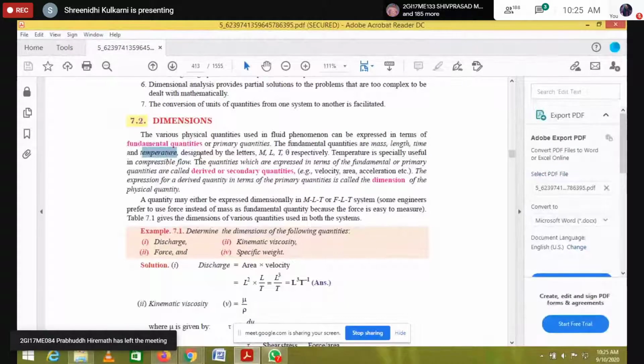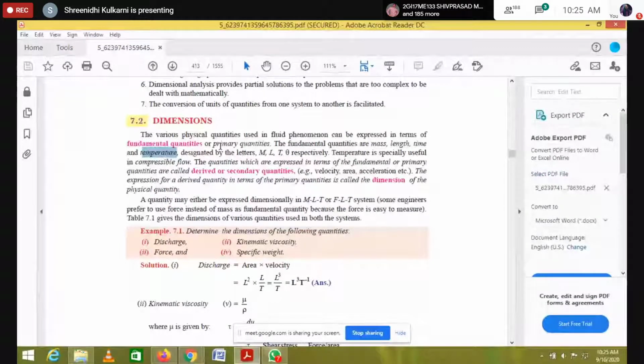I will repeat once again. Here we have the primary or fundamental quantities. Basically they mention 4: mass, length, time, and temperature. But in fluid mechanics, fluid machinery or turbo machinery, we use only these 3: mass, length, and time. We are not bothering about temperature because we are not using any temperature here. It is helpful for heat transfer problems. So the fundamental quantities in turbo machines are only 3: mass, length, and time.